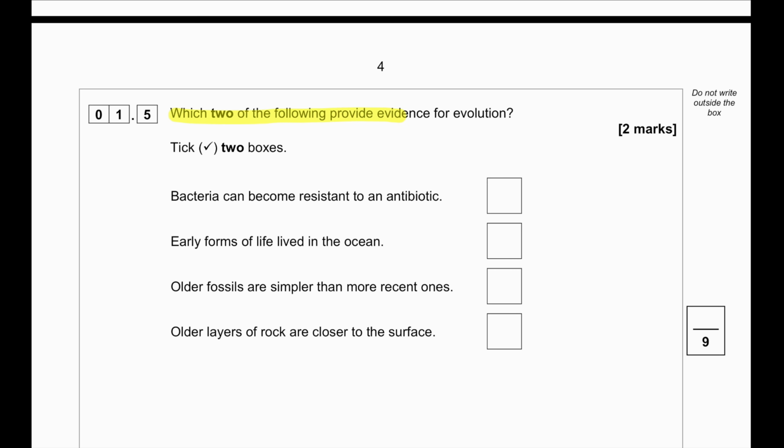Which two of the following provide evidence for evolution? Bacteria can become resistant to an antibiotic. Bacteria developing resistance to a particular antibiotic is a form of evolution, since these bacteria will no longer be killed by that antibiotic. Early forms of life lived in the ocean. This is not evidence of evolution because it does not refer to anything that is evolving. Older fossils are simpler than recent ones. This is a form of evolution because the new organisms are more complex, so they have evolved. Older layers of rocks are closer to the surface. This one is not a form of evolution, it can be easily understood.